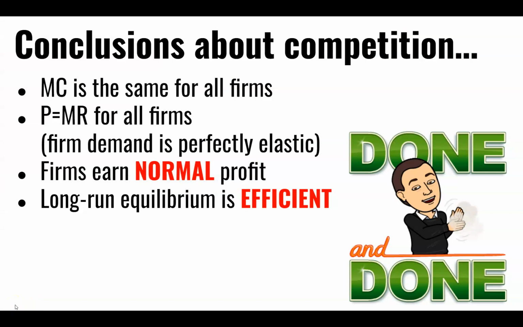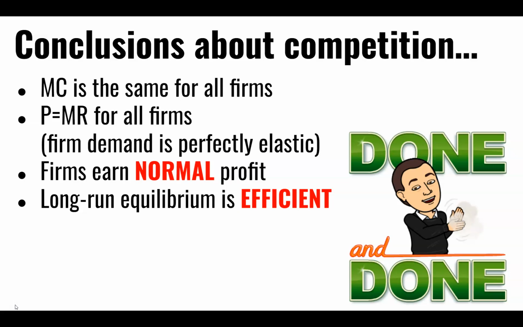So as we finish off perfect competition, a couple of conclusions or things to keep in mind. One, marginal cost is going to be the same for all firms because all firms are identical in nature. The marginal cost curve will also serve as the firm's supply curve. Price is set by the market and transferred to all firms because they're producing exactly identical items in exactly the identical way. And so price will equal marginal revenue, and that will equal demand, which is perfectly elastic for the firm.